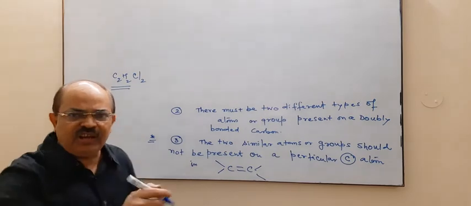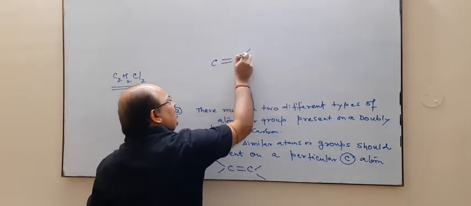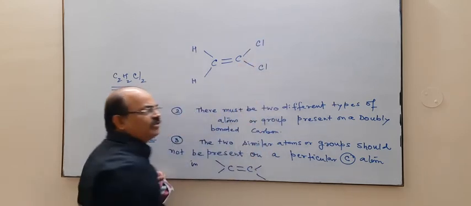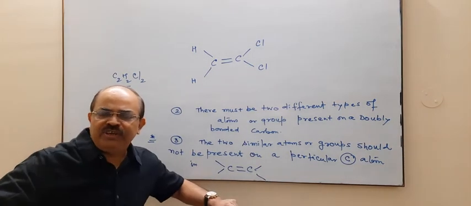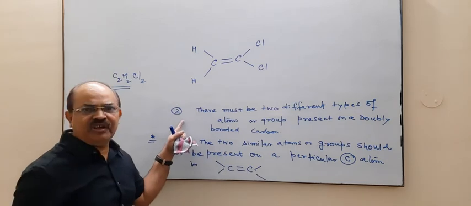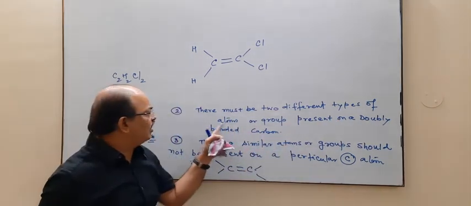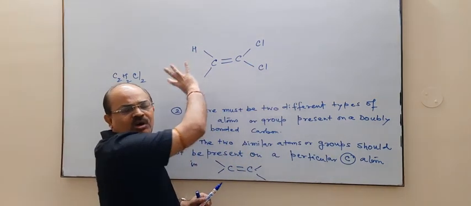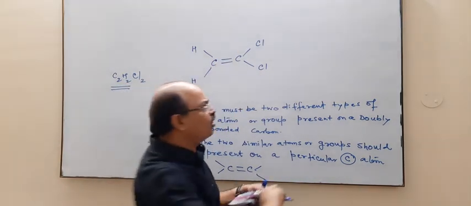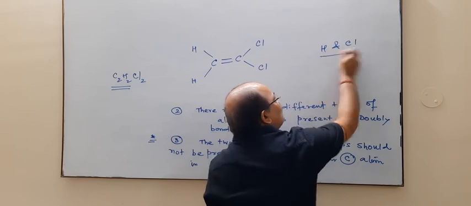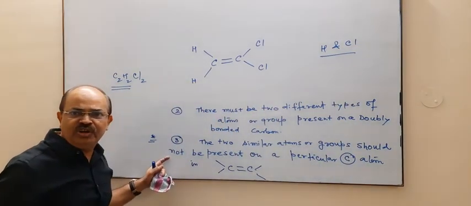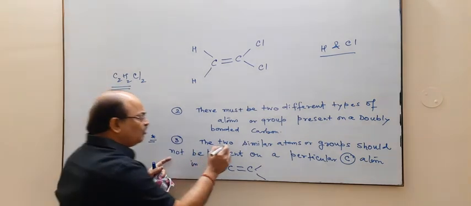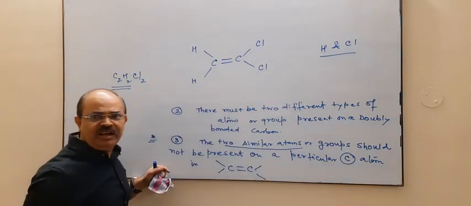Now suppose if we write this type, say this is carbon double bond, this is hydrogen, this is chlorine, this is chlorine. अब आप देखिए कि यहां तो सेकंड कंडीशन सेटिस्फाई है, there must be two different types of atoms or groups present on a doubly bonded carbon. भाई ये डबली बॉन्डेड कार्बन है, दो अलग टाइप के एटम और ग्रुप हैं। वन इज हाइड्रोजन एंड अदर इज क्लोरीन, बट द थर्ड कंडीशन इट इज नॉट गोइंग टू सेटिस्फाई।